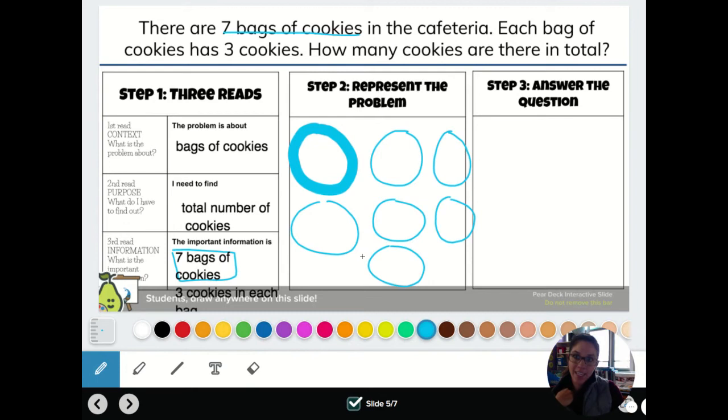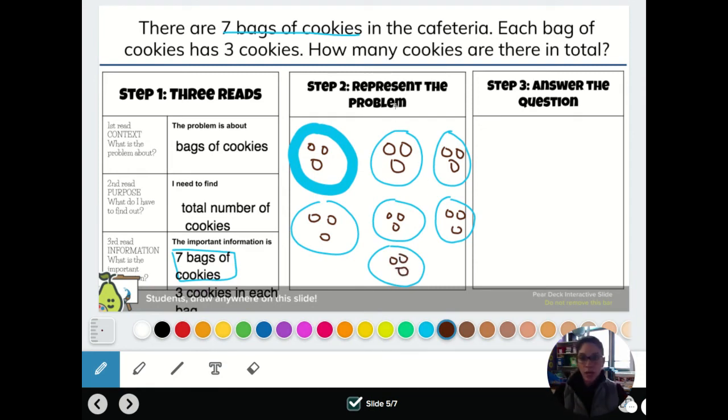All right, so now inside of each bag, I know from my 3 reads that there's 3 cookies inside. So I'm going to make mine chocolate cookies. So I'm going to draw 3 cookies. 1, 2, 3. 1, 2, 3. 1, 2, 3. Okay, so now that I've represented the problem with a picture, I now need to represent the